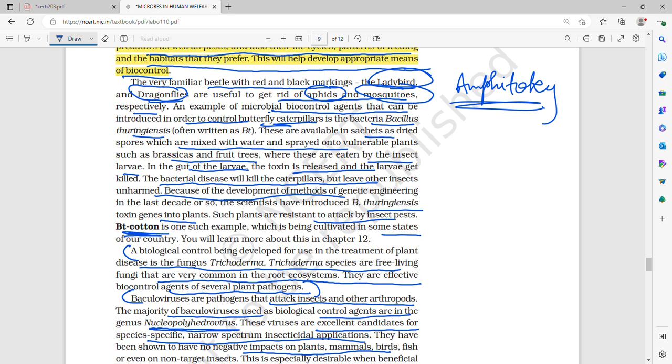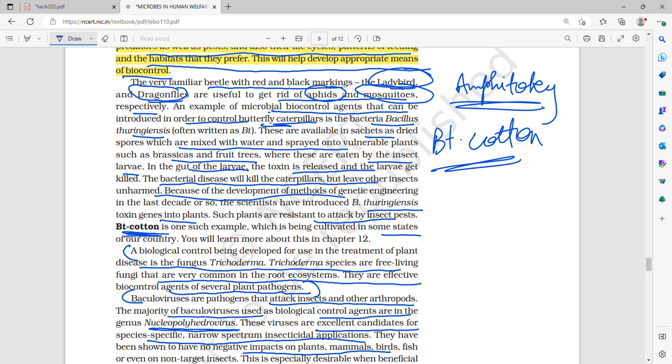Because of the development of methods of genetic engineering in the last decade or so, we can introduce the Bacillus thuringiensis toxin gene into the plant, and such plants, for example BT cotton, are resistant to attack by insect pests, and it is being cultivated in some states of our country.